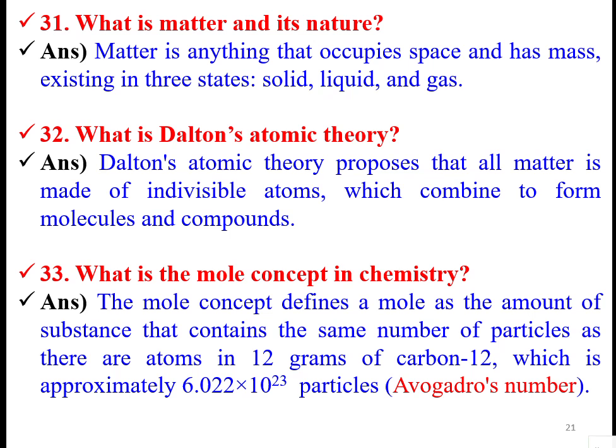The law of chemical combination includes the law of conservation of mass. That means mass cannot be created or destroyed. And the law of definite proportions: suppose atom A and atom B are giving some product C. So in what proportions? 1 mole of A and 2 moles of B giving 3 moles of C, like that. And the same reaction may happen with 1 mole of A plus 1 mole of B giving some other product R.